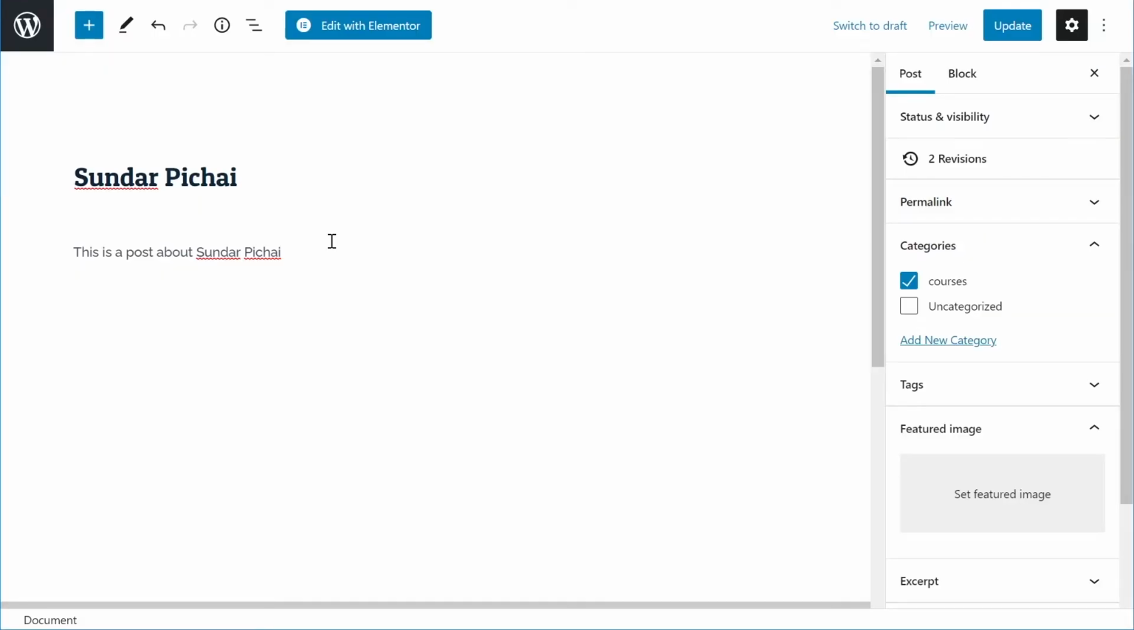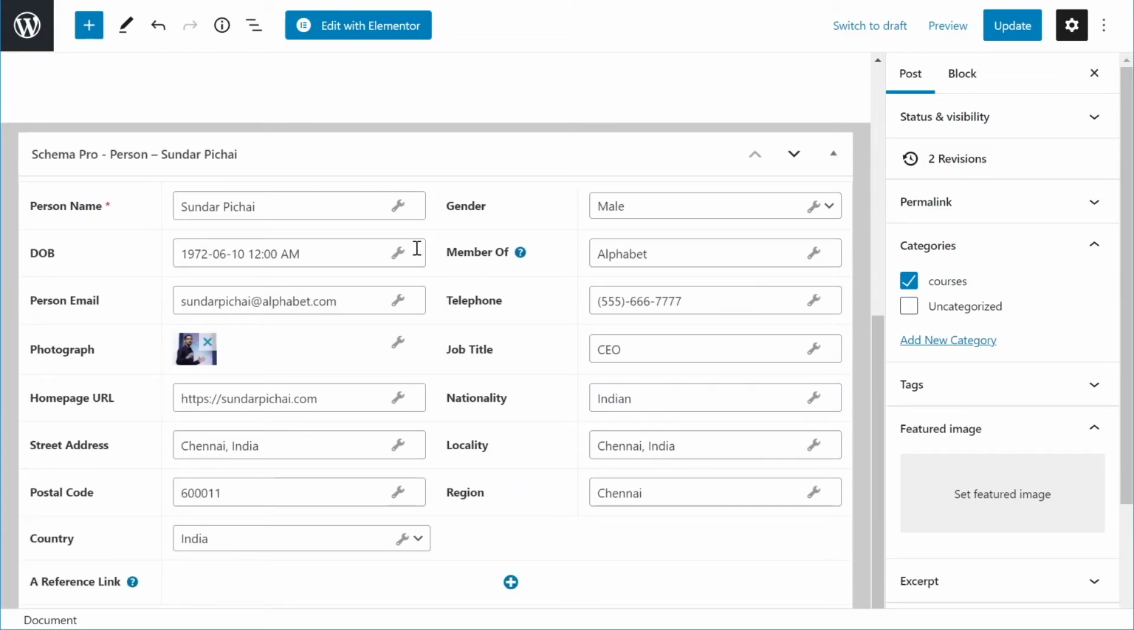So I opened up a post on my website, and you can see the title and also the content of the post. To see the schema added onto the page, all you have to do is scroll to the bottom of the page. And as you can see, Schema Pro person Sundar Pichai is the schema name that we gave it. And all the fields that you can see right here are also coming in from the schema. So anytime on any page you add the Sundar Pichai person schema, it will inherit all this information.